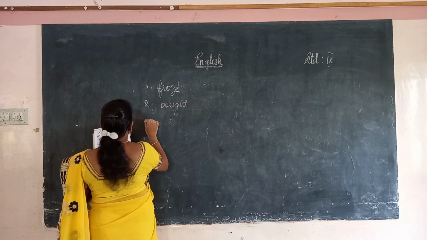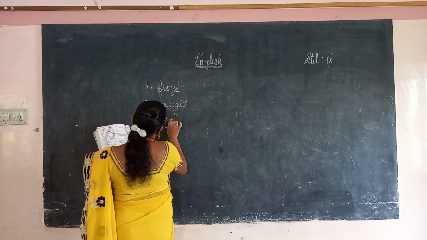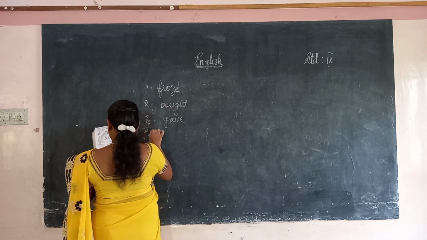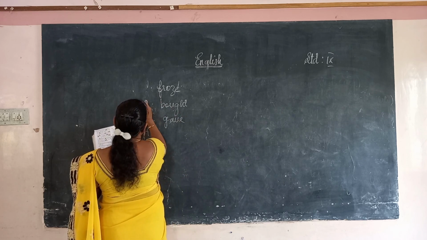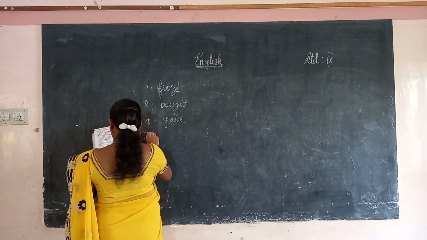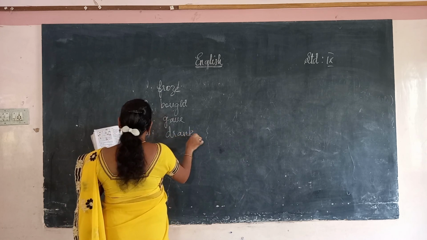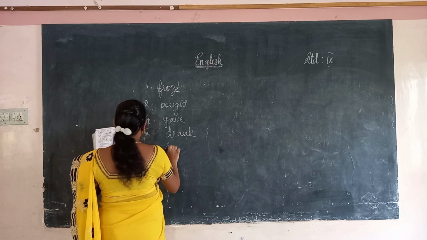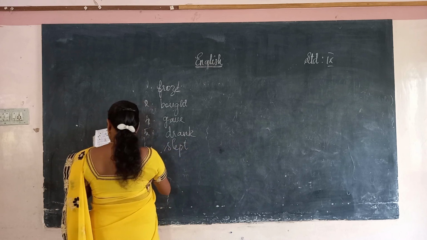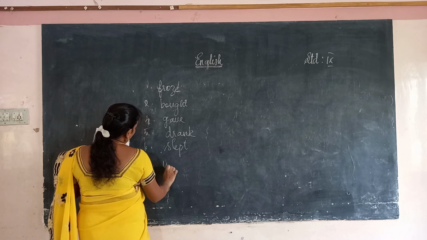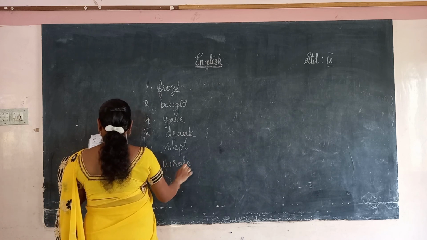Next one, Aravind give, that is gave. Fourth one, this is the fourth, and the fifth one, we drink, drank. Six. The dog slept. The past form of write, it's wrote. Okay.